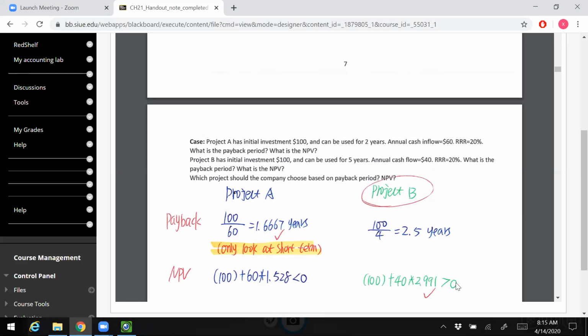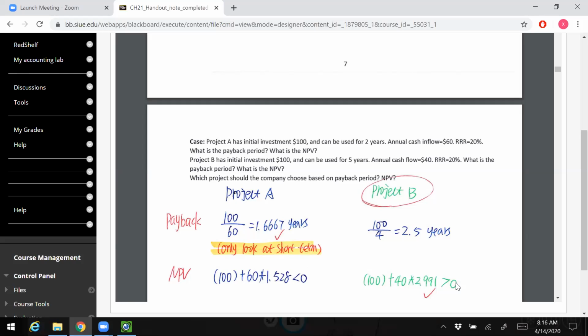So why? What's the difference? What caused the payback and the NPV to be different? Look at this one. I put the cash flow for project A. You invest 100, and then you get 60. For project B, you invest 100, but you get 40. It takes a longer time, but you definitely can save. You get more money overall in 5 years, right?